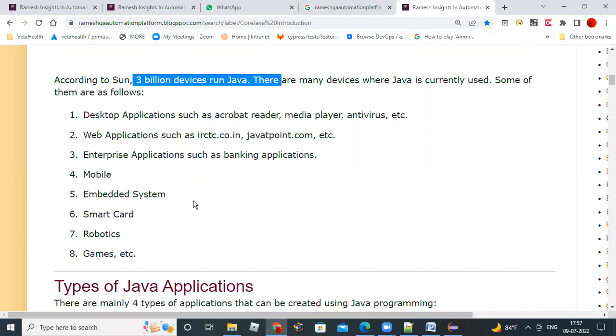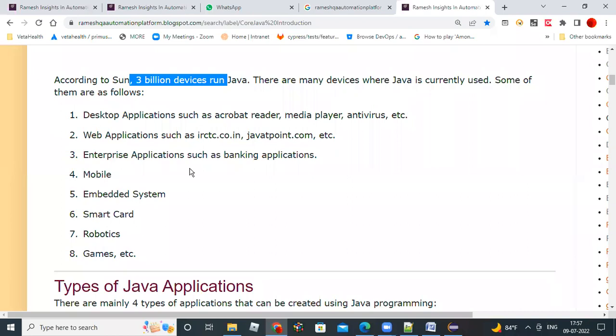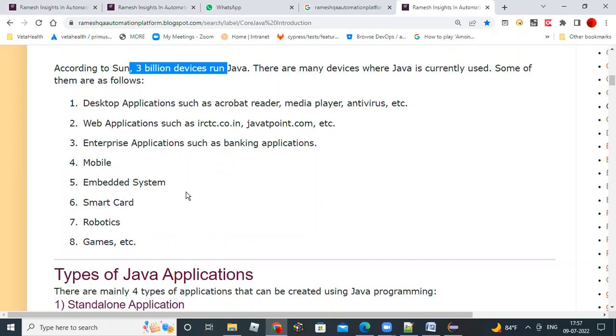Embedded systems, smart card design, robotics, and game applications: in all these places Java is used widely. Sun Microsystems did a survey and found 3 billion devices were using Java at that time. But now the scope of Java has increased.